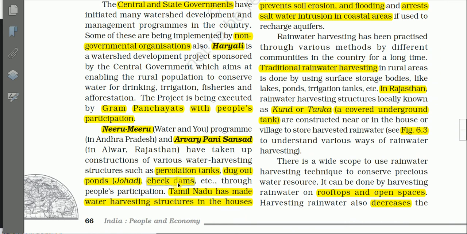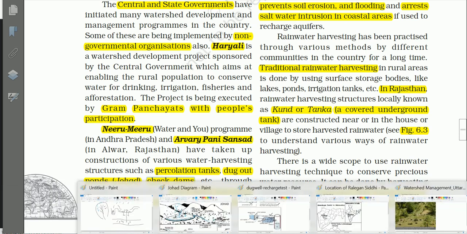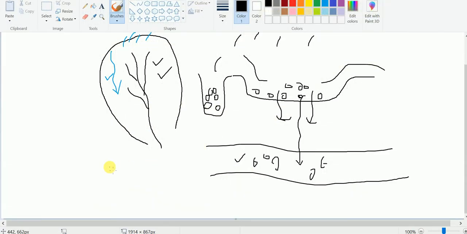And about check dams. When we construct Zohat, you may be seeing some kind of barrier. For example, here is the cross section, a river is flowing down the slope, and if we construct a small barrier here, a small wall here, this is what I call a check dam, and the water will be stored here. Likewise, if we construct another check dam here, another small wall, water will be collected here. So these are known as check dams.